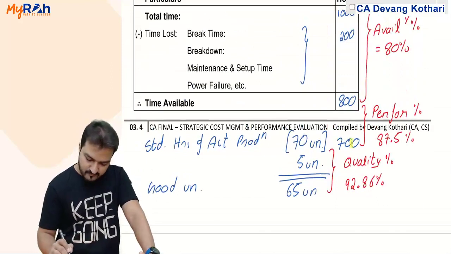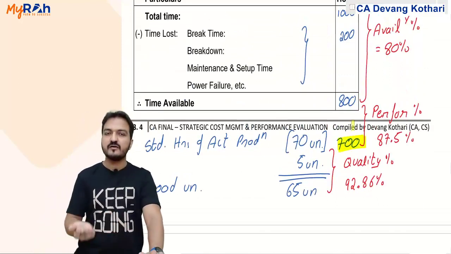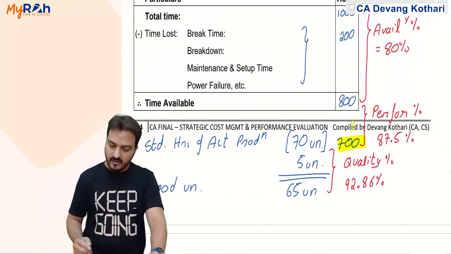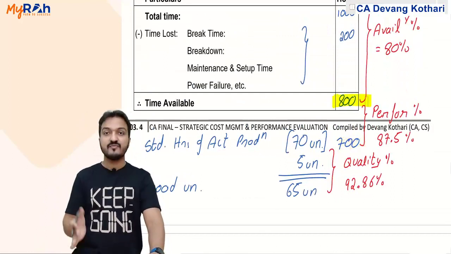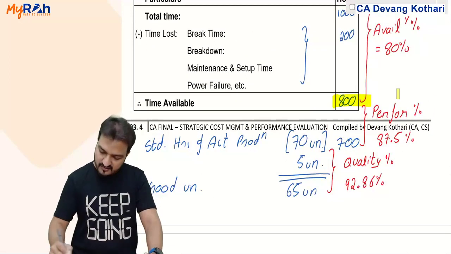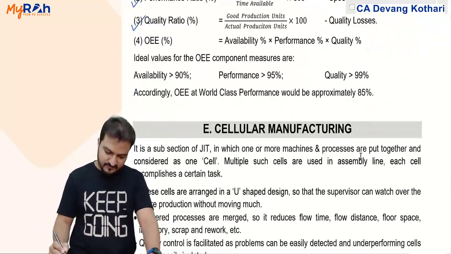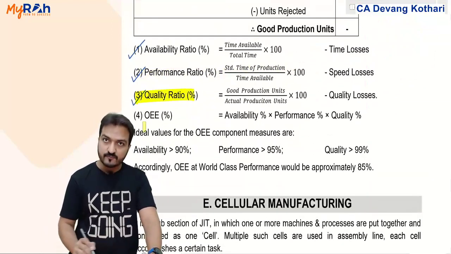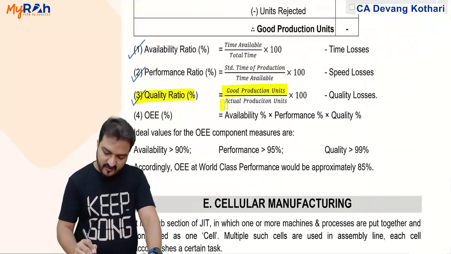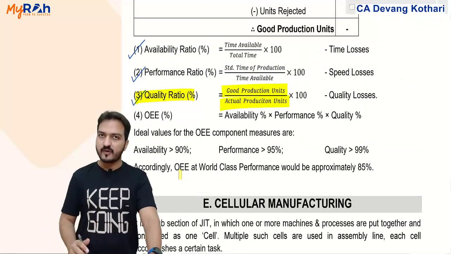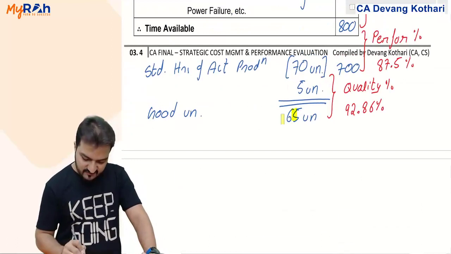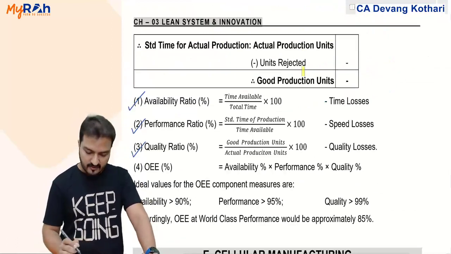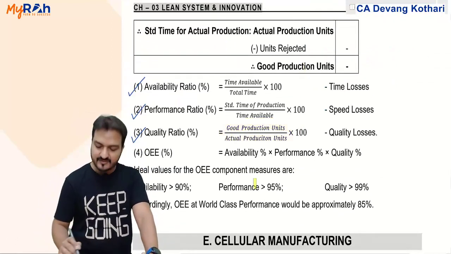Standard time is 700, the standard hours for actual production, divided by the actual time that you have worked, 800. That gives me the performance percentage. And quality ratio is good units divided by total actual production units. Good units 65 divided by total units 70 gives me the quality percentage.